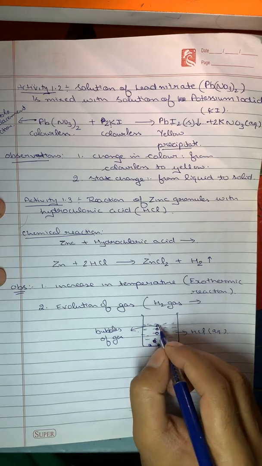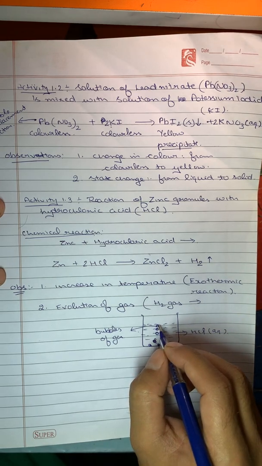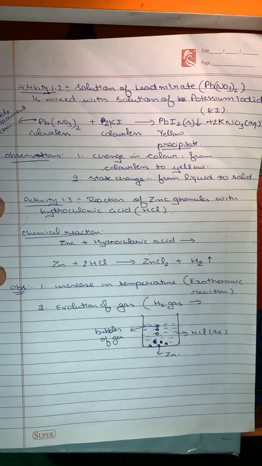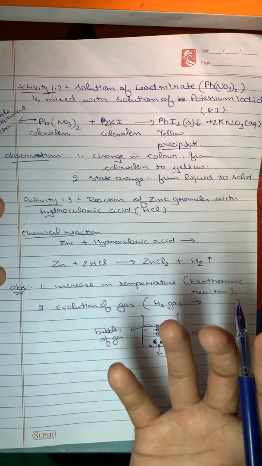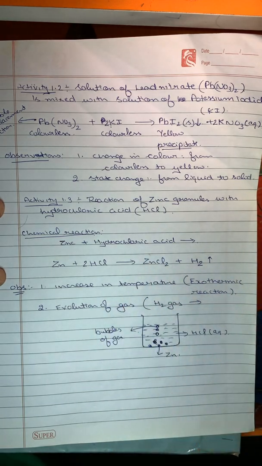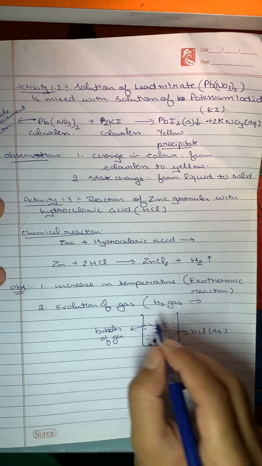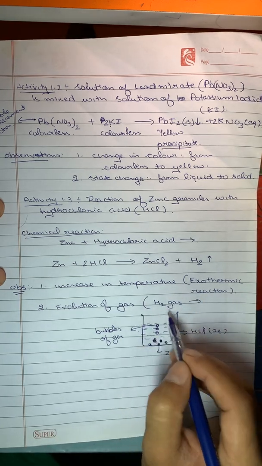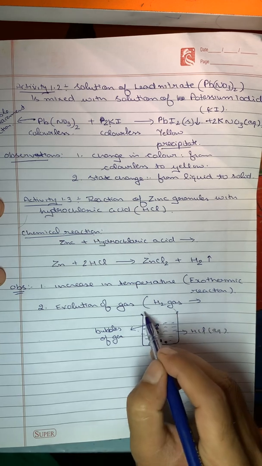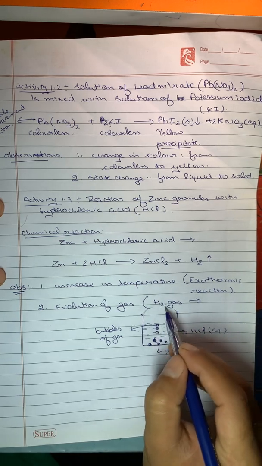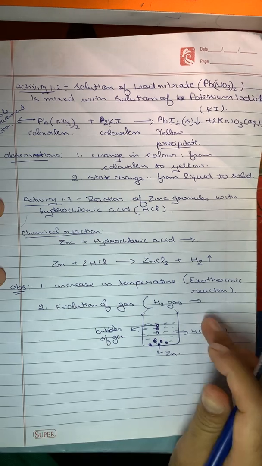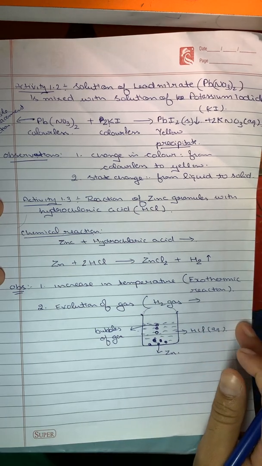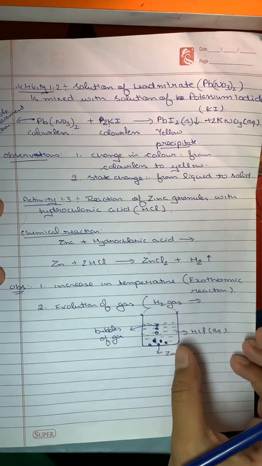So what I have to do, I have to take this gas in such a way that I can test this gas. Like there could be a test. I have to trap these bubbles with the help of a tube. Then that tube is passed through the soap solution. Then you will see that bubbles of the soap solution are formed.